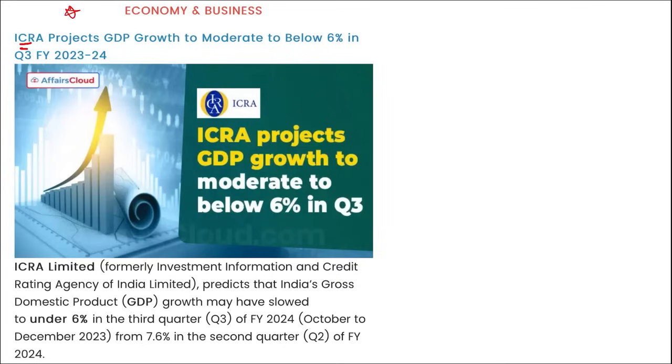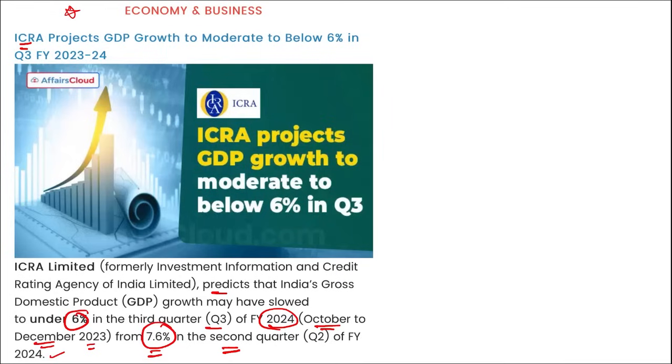Recently, ICRA. What is ICRA? ICRA is the Investment Information and Credit Rating Agency of India. They predicted that India's GDP growth rate may have slowed to under 6% in the third quarter of fiscal year 24, that is from October to December 2023, from 7.6% in the second quarter of 2024.